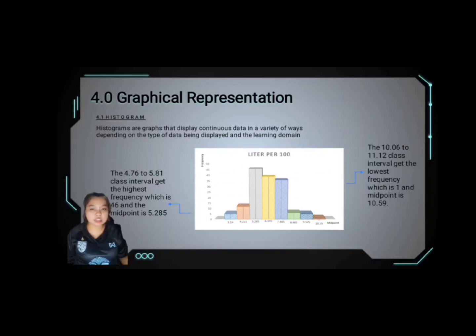Meanwhile, the 10.06 to 11.12 class interval gets the lowest frequency, which is only 1, and the midpoint for this class is 10.59.